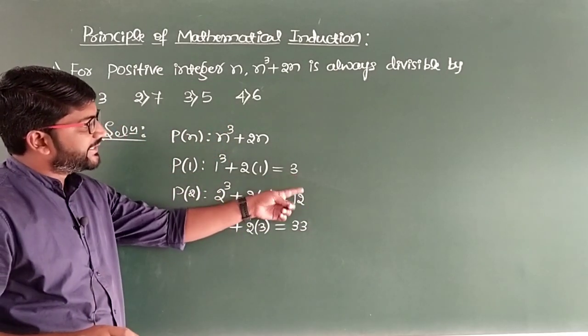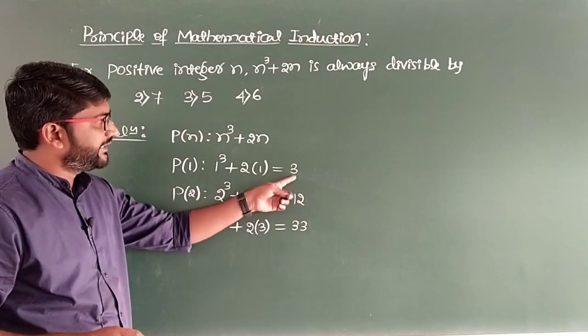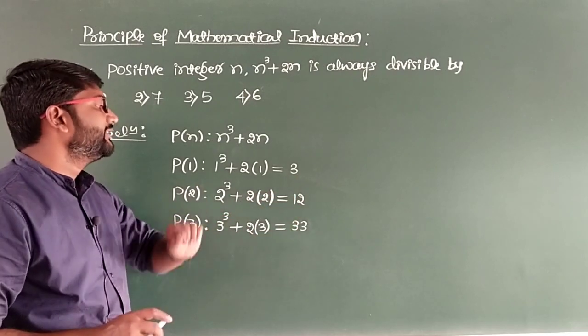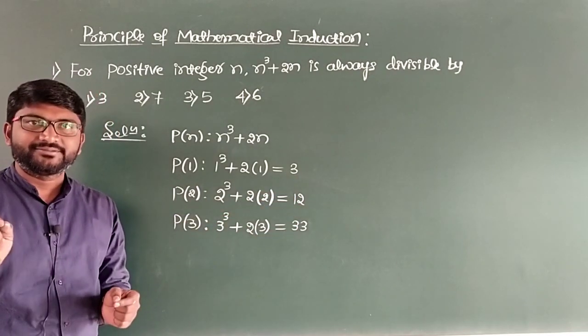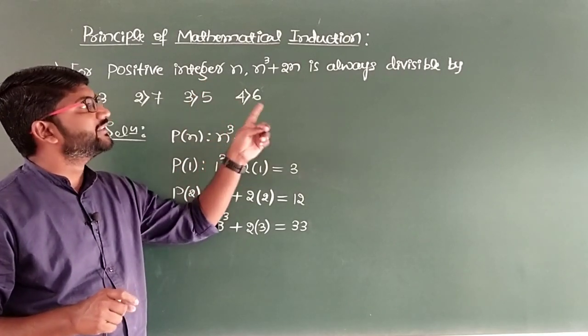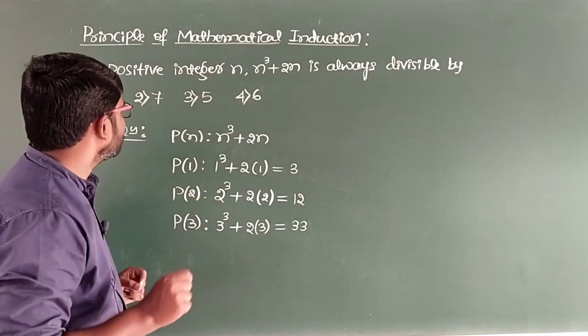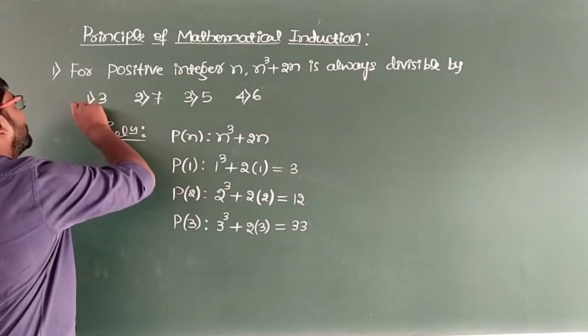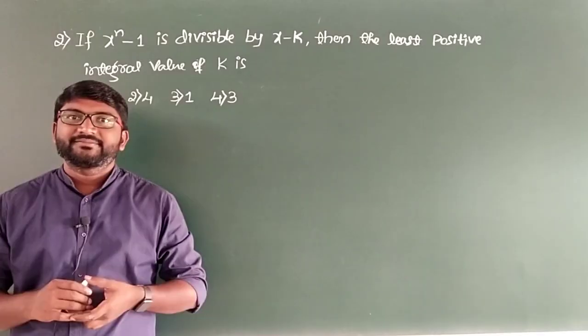So observe these three numbers now, and it continues. 3, 12 and 33 are always divisible by 3. Therefore, P of n, that is n cube plus 2n, is always divisible by 3. Search for the options now. Option 1 is the correct answer.